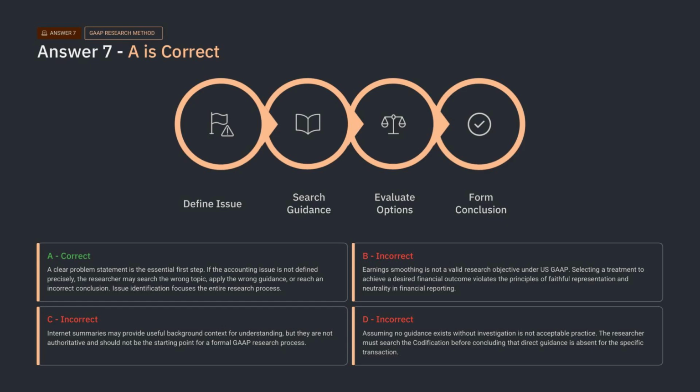Option B is wrong because smoother earnings is not a valid research objective. Option C is wrong because internet summaries may support background learning, but they are not the starting authority for formal GAAP research. Option D is wrong because assuming no guidance exists before researching is not disciplined. The key point is this: bad questions create bad research and bad research creates bad conclusions.